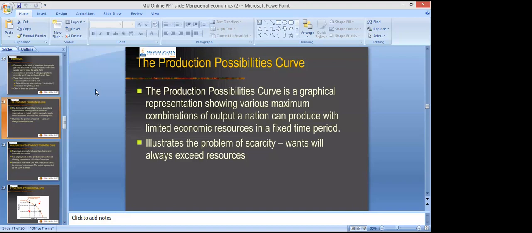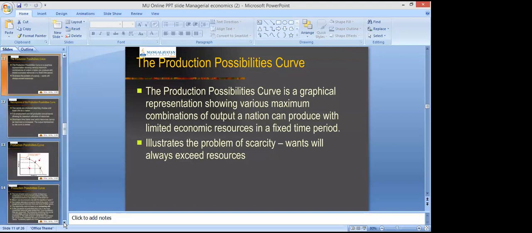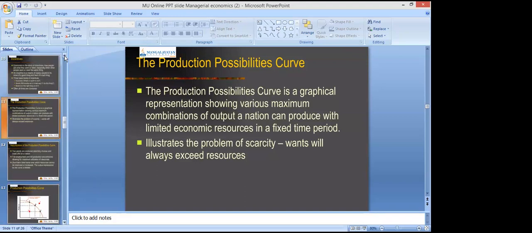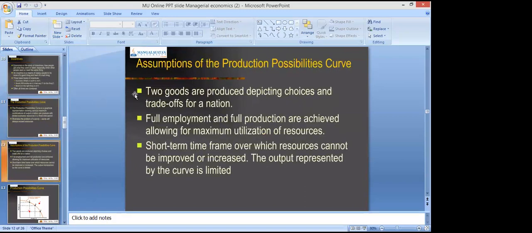So basically, the production possibility curve shows different possibilities of output of a nation which can be produced with limited resources, right? It is a graphical representation of what can be produced with the available resources, right? These are the assumptions of the production possibility curve.